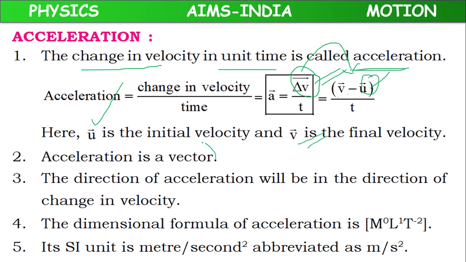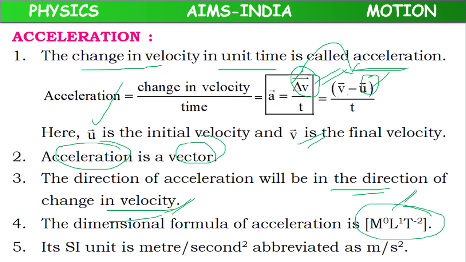Acceleration is also a vector because it depends on change of velocity, which is a vector, and the direction of acceleration will be in the direction of change in velocity. The dimensional formula of acceleration is M0 L1 T minus 2. Its SI unit is meter per second square, abbreviated as m/s².